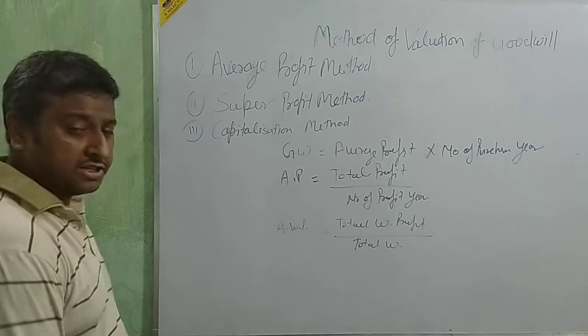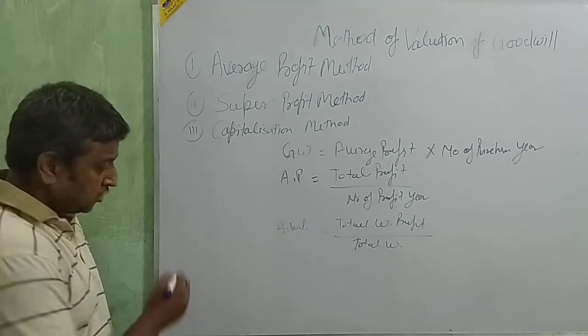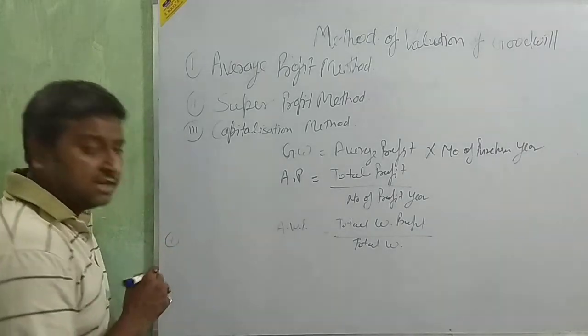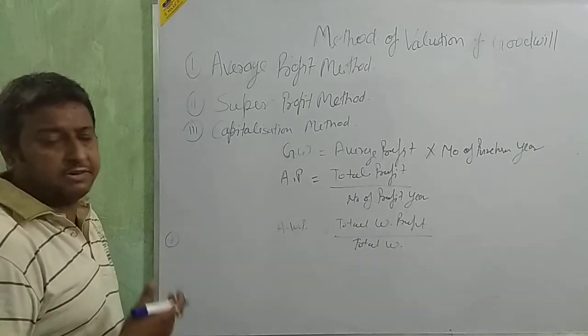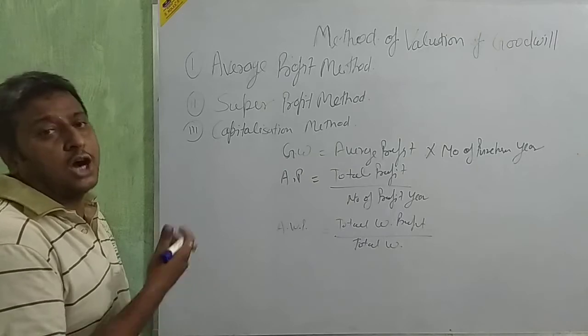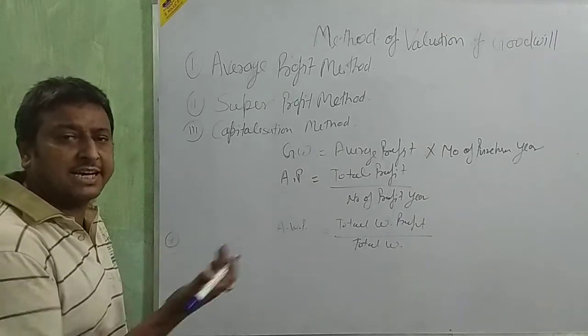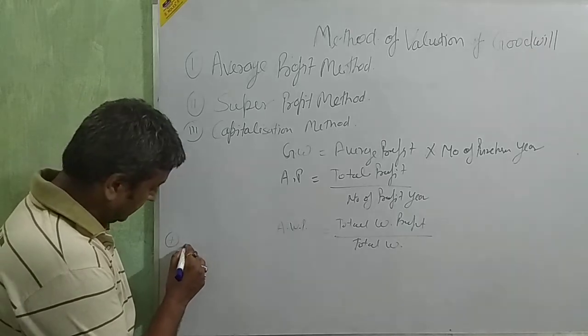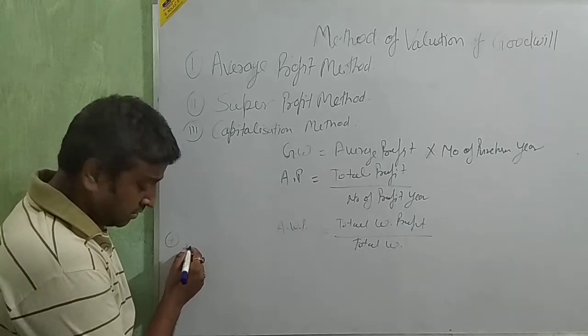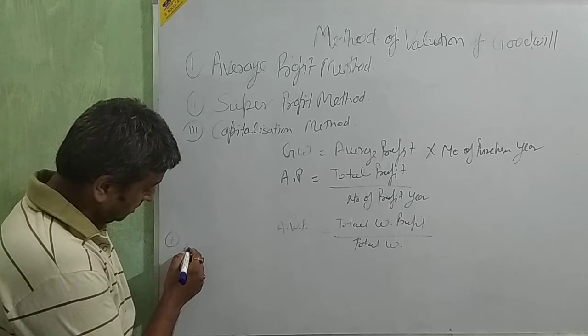Okay, now see question number 7. First write down the profit, then give the weight. Just see the board, because here we are going to write down the question and then see how to solve, how to give the weight and then calculate the average. Okay, start. The profit earned by a firm during the last 4 years were as follows.